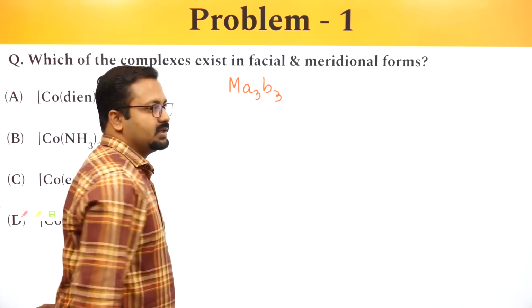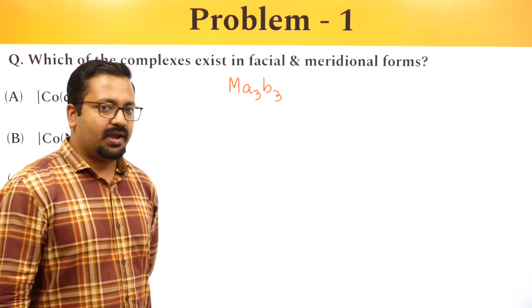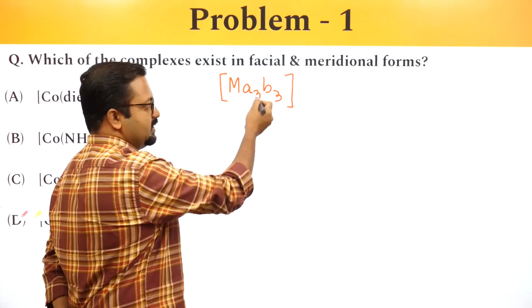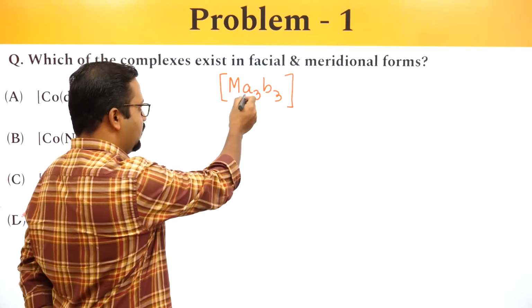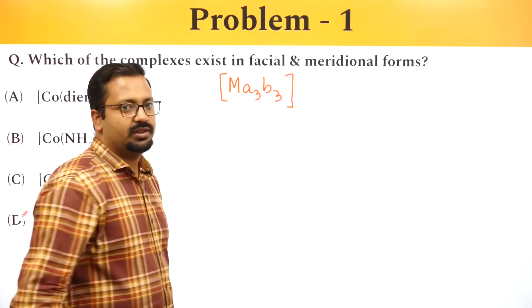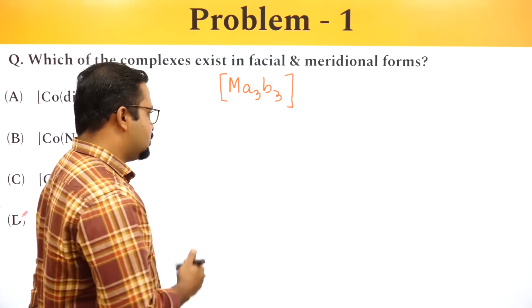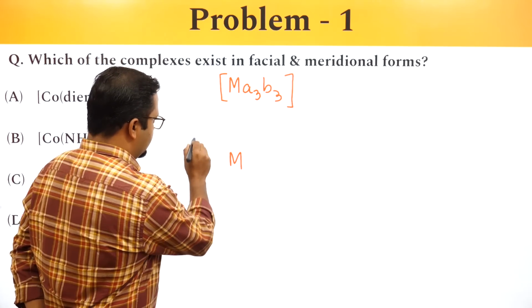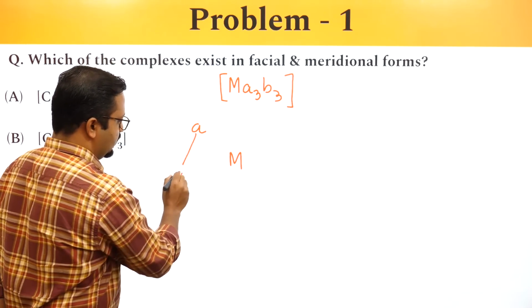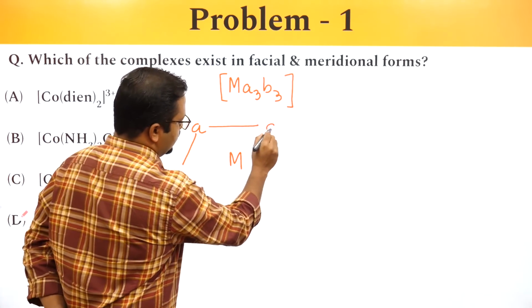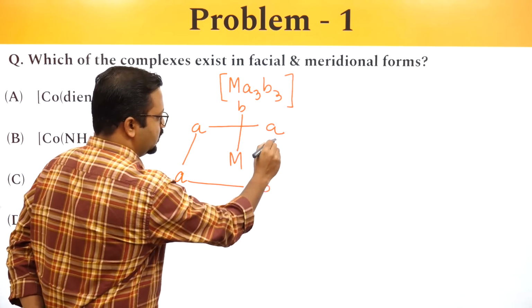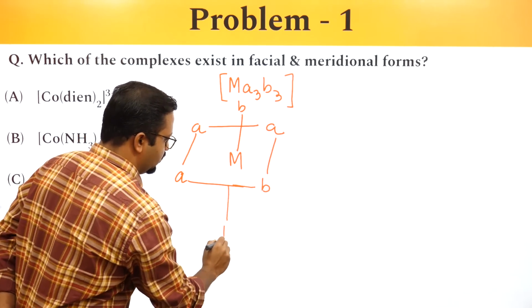It is primarily observed in Ma3B3 kind of complexes. In an Ma3B3 complex, which looks octahedral in nature because there are 3 ligands of one type and 3 ligands of another type, a total of 6 ligands, it will look something like this: M, A, and I can put B over here, B over here, and B over here.